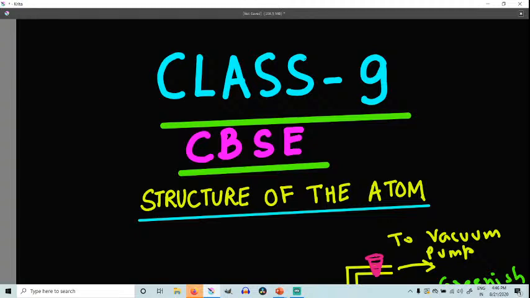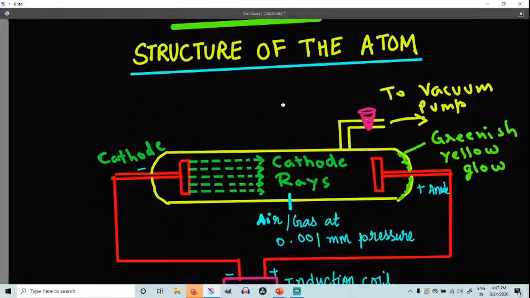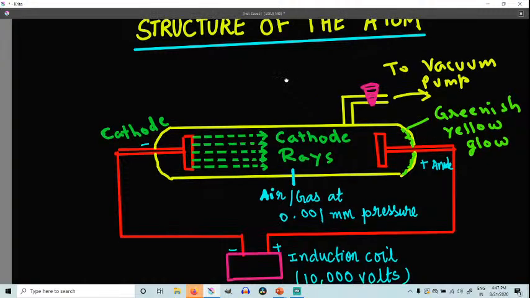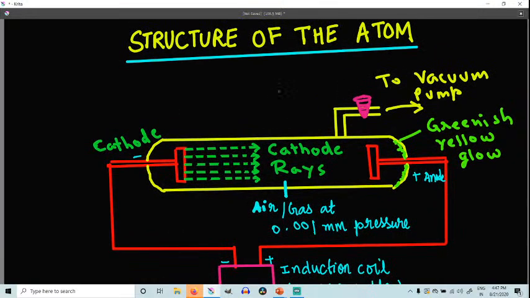So first we are going to start with the discovery of electron, the study of cathode rays. So we can easily find out how electrons were discovered. The very important portion of this chapter is cathode rays. If you know how the electrons were discovered, how protons were discovered, you can automatically come to know about the discovery of neutrons, and the neutrons were discovered by James Chadwick after the discovery of these. So we can see how electrons were discovered.